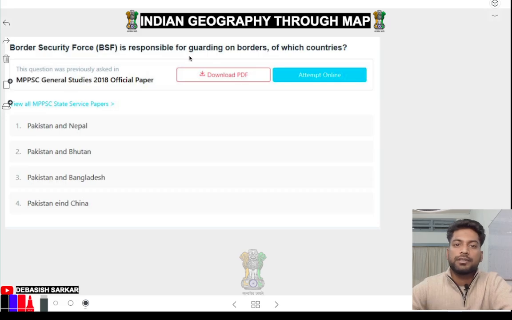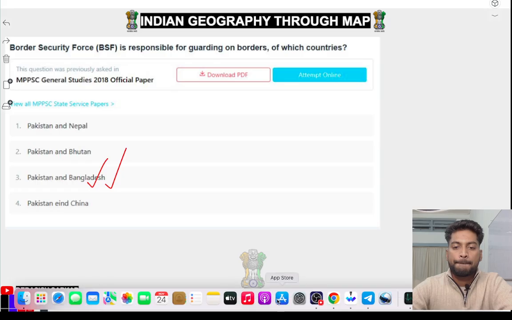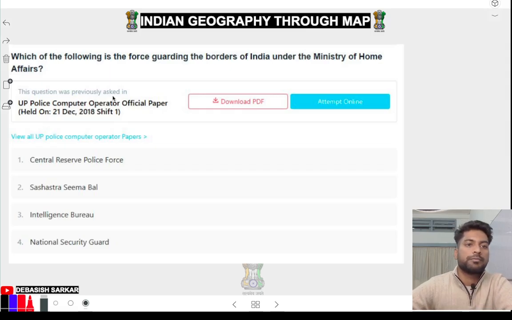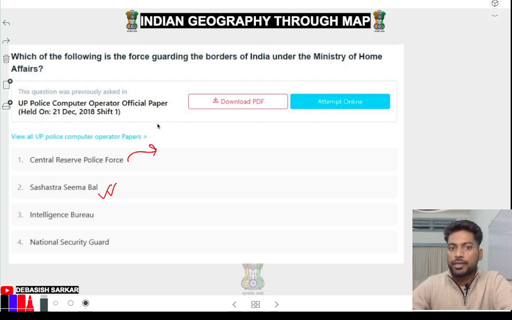BSF is responsible for guarding which border? India and Bangladesh, Pakistan and Bangladesh. Chalo. Next. Which of the following is the force guarding the border of India under the Ministry of Home? Border guard कौन करता है? SSB. देखो, Central Reserve Police Force, they don't guard the border. They are just a reserve police force. Okay, if anything happens in India, they will just deploy. Intelligence Bureau only works on intelligence, how to prevent terrorism, how to prevent infiltration, gathering information inside India. NSG, if there is some terrorist activity, then NSG will be activated.